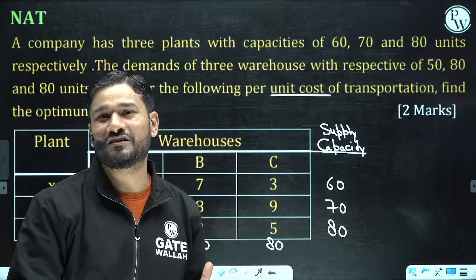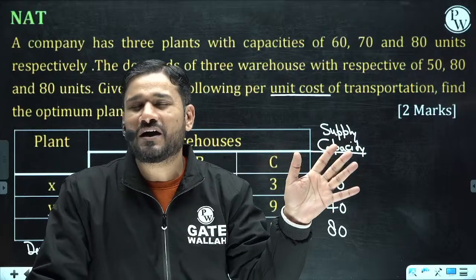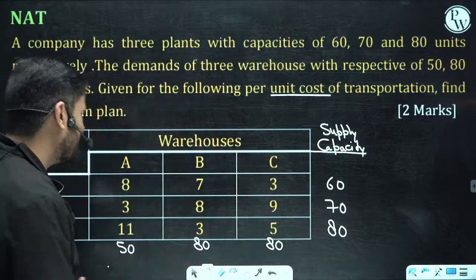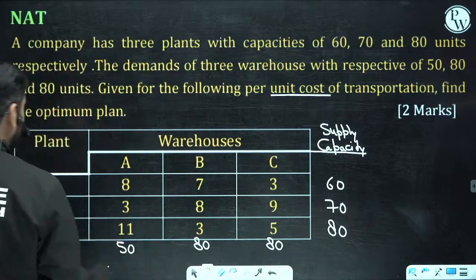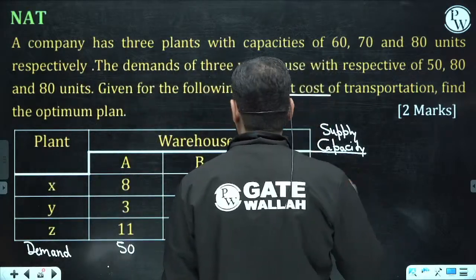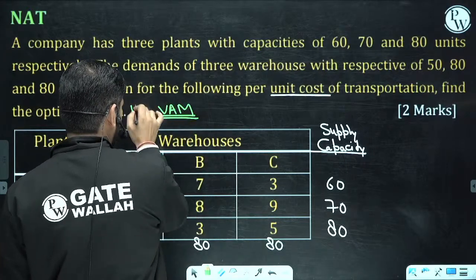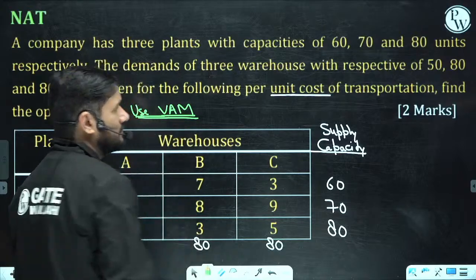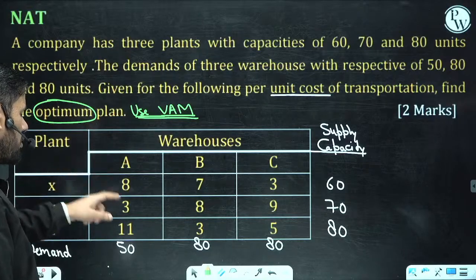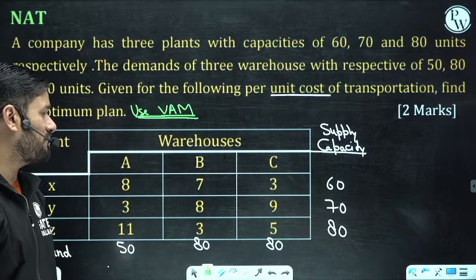Okay. Now let us solve this. The thing I told you, I am going to use without applying Ui plus Vj. I am not going to apply Ui plus Vj, and you are going to enjoy that concept. First I will find out, let us use VAM. I always prefer VAM. Use VAM to get the feasible answer. We have to find out the optimal solution, but before getting the optimal, we have to apply the VAM method.